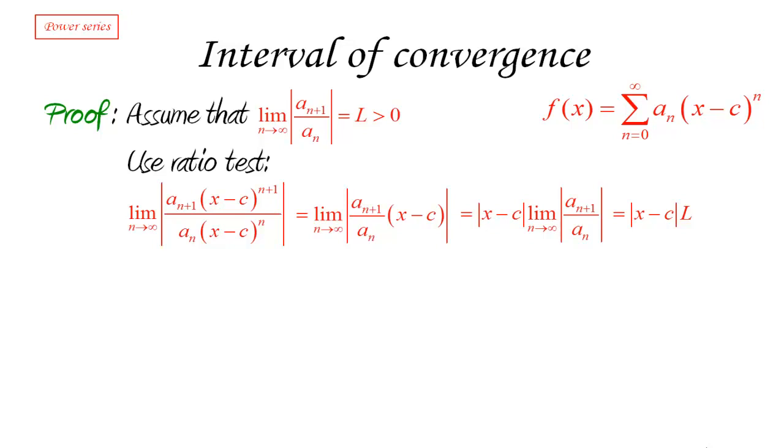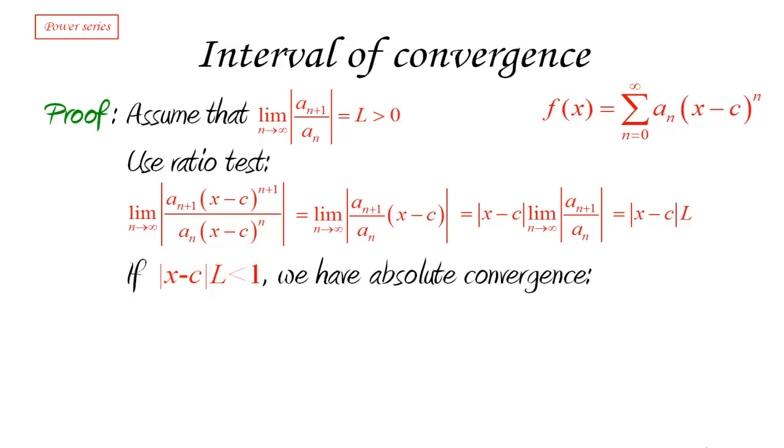All right. So this is the limit given to us by the ratio test, and the ratio test tells us that if that quantity is less than 1, we have convergence, but since we have done the calculation on the absolute values, we actually have absolute convergence. But what does that mean in terms of x? Well, if the absolute value of x minus c times L is less than 1, that means that x minus c is going to be in between negative 1 over L and 1 over L.